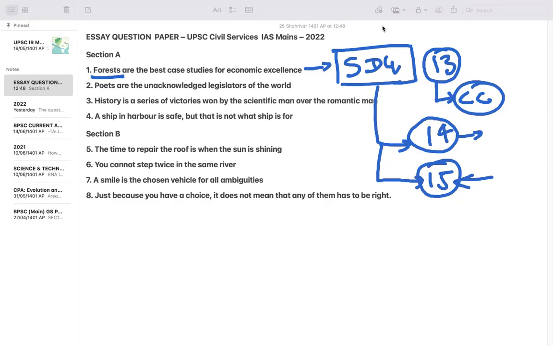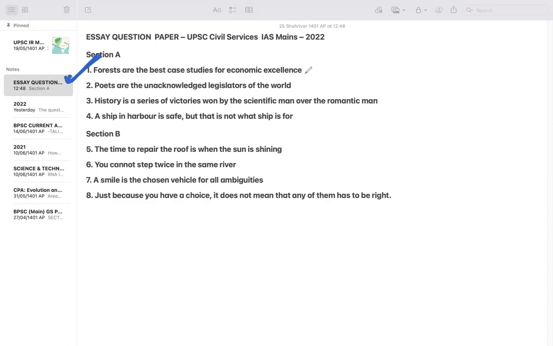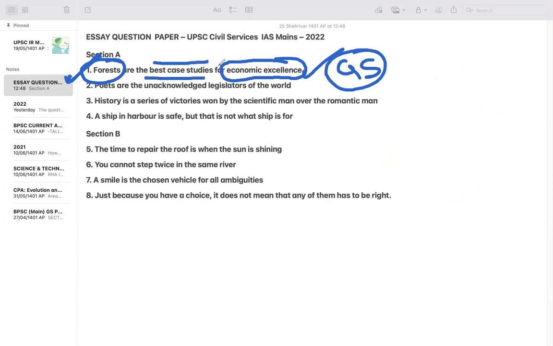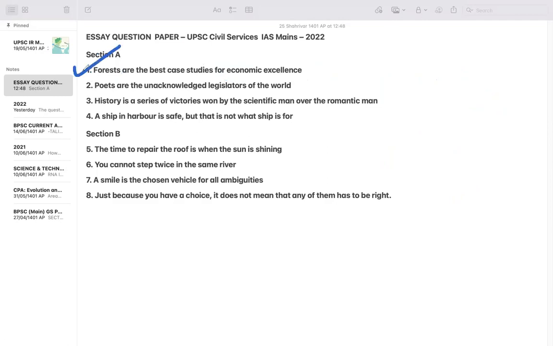Okay, so this is a very interesting one. As I can see here, you can choose this easily and write. As far as GS knowledge is concerned, it will be sufficing here. And ethics can also be quoted, ethical codes, like Mahatma Gandhi's quote, that there is enough on this planet earth to have the need but not for the greed. So this is a kind of repetitive question theme. I mark it as repetitive. Nothing is new here, right? But only new perspectives you can give here.